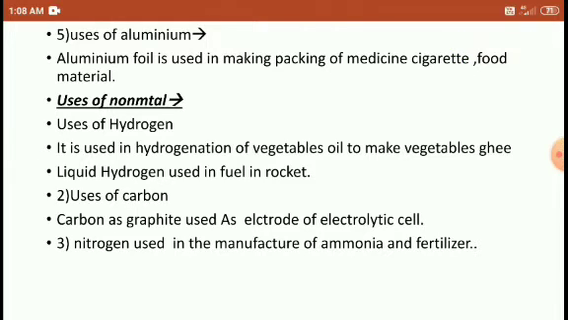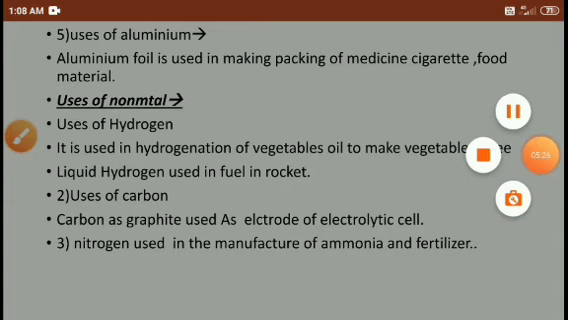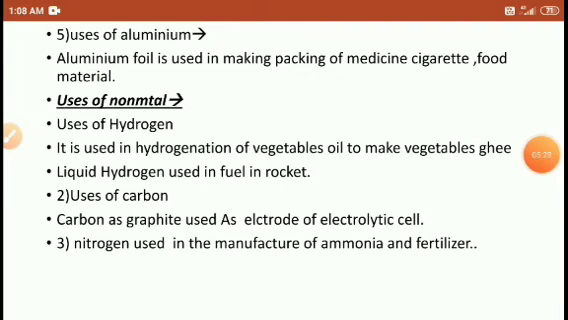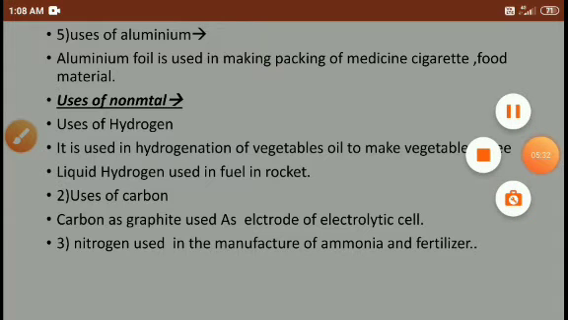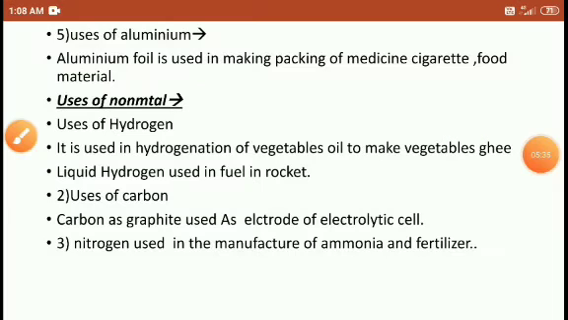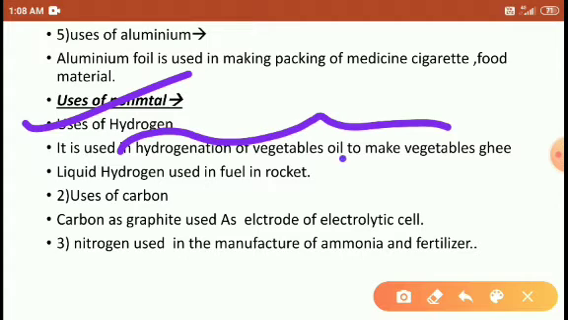Okay, so next are the uses of non-metals, students. The first one is the use of hydrogen. Hydrogen is used in the hydrogenation of vegetable oils to make vegetable ghee, right students? The hydrogen is used in the hydrogenation process.